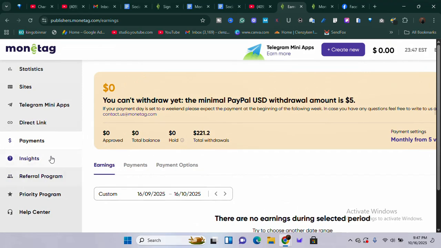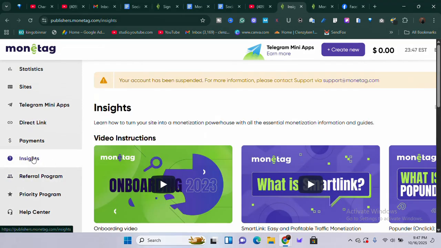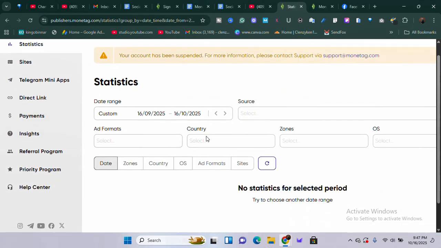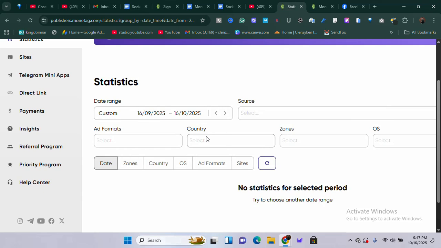And if you come to this Insights section, if you come to this Statistics section, you're going to monitor who clicks on it, how many clicks you are getting, and what region. Now this direct links doesn't really work with all demography and everything, so you don't need to worry so much.